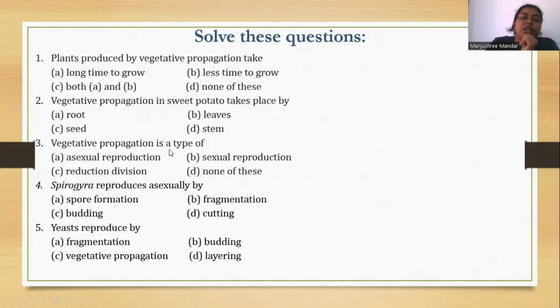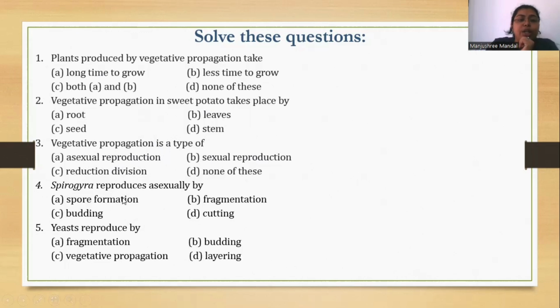Vegetative propagation is a type of asexual reproduction. It is only normal cell division, a mitotic cell division. It is not reduction division or sexual reproduction. This is asexual reproduction only.